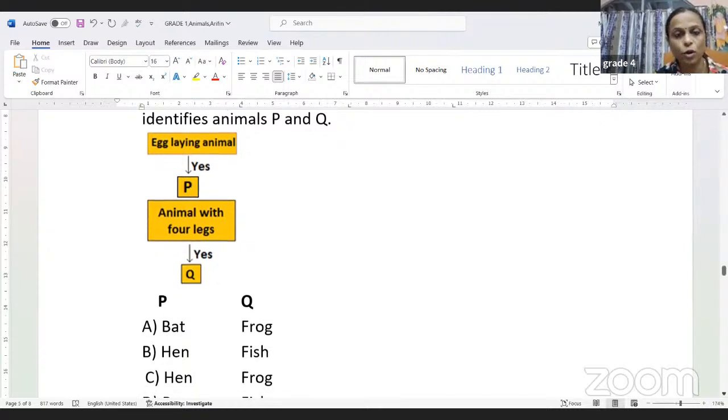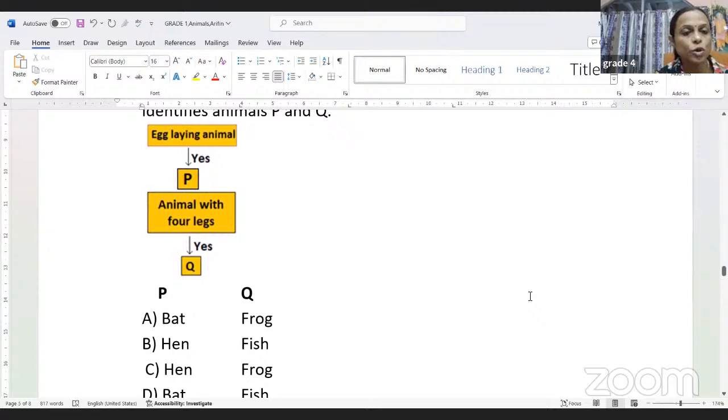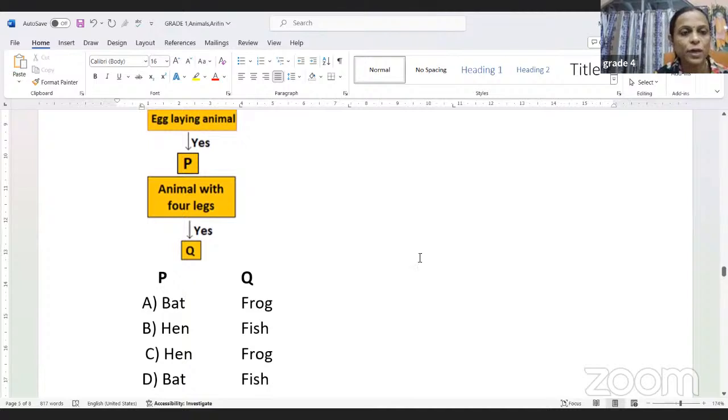So let us read all the options. First of all, what is given? So egg-laying animals, yes, it is P. So out of all the animals named here, which one of them lay eggs? Does a bat lay eggs? No, because bat is a mammal, they give birth. Does a hen lay eggs? Yes. So C option also, hen lays eggs, right? So B and C will be the options because A and D have bat as P. So that is not correct, right?